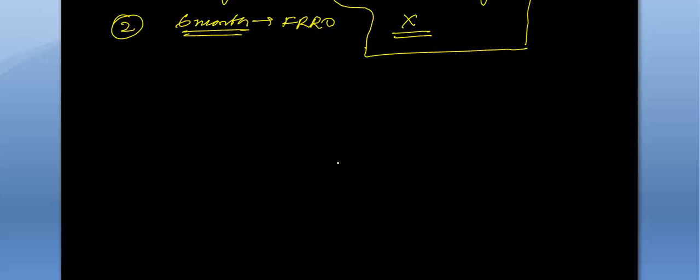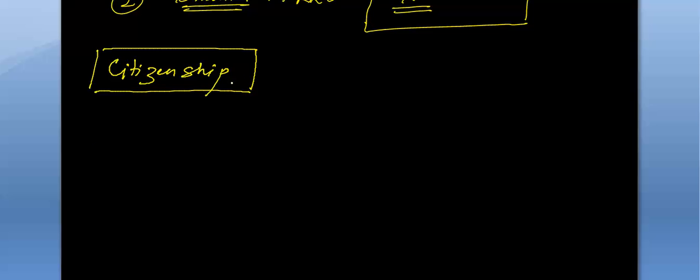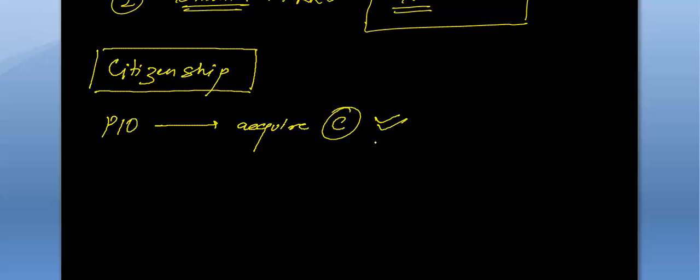And lastly, let's talk about the thing we are discussing in this series, citizenship. Can a PIO person acquire citizenship of India? Yes, he can acquire citizenship of India through registration, which is the third way of becoming a citizen of India.